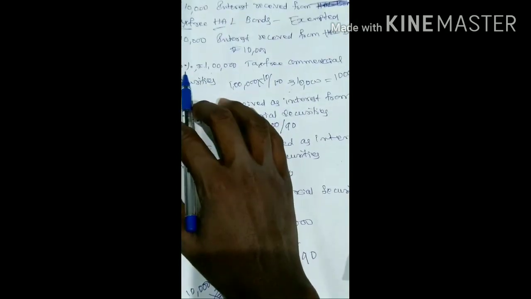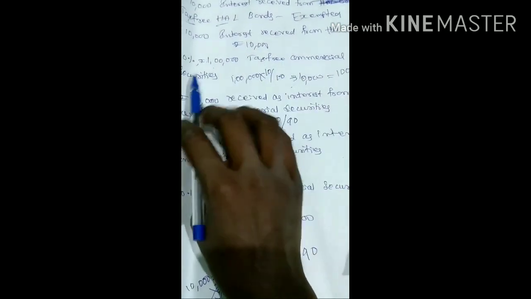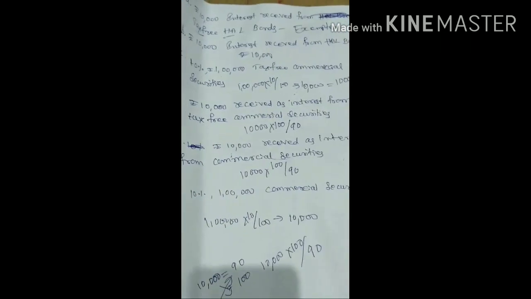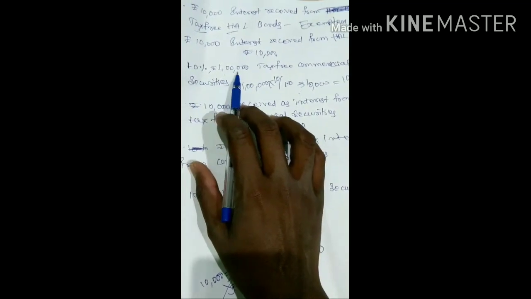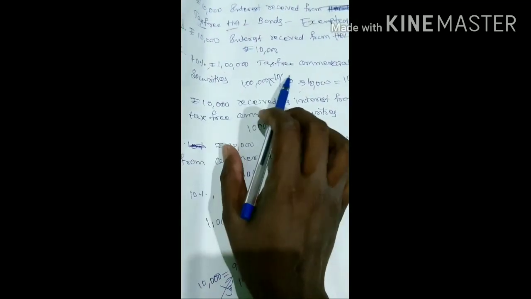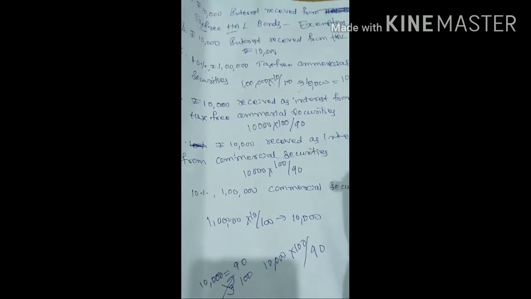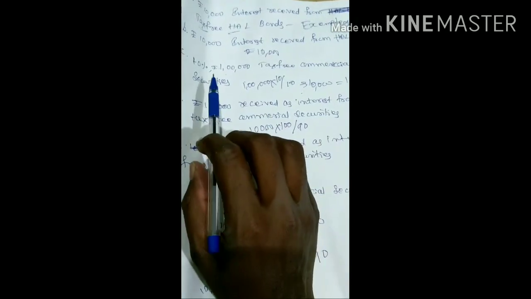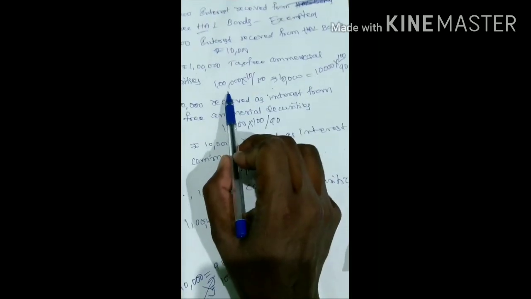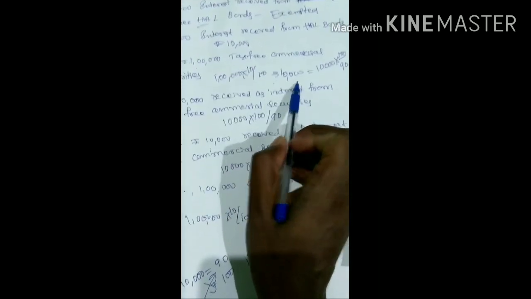Next, 10% on 1 lakh tax free commercial securities. As I was explaining, this is always to be grossed up. Now how to do gross up? Here they are telling that he is receiving 10% interest rate on 1 lakh. So tax free commercial always you need to do gross up. If they're giving an interest rate, first you need to calculate the interest amount, 1 lakh into 10%, you will get 10,000.